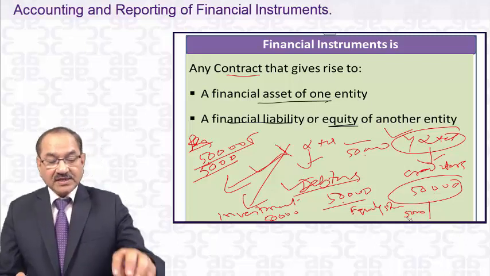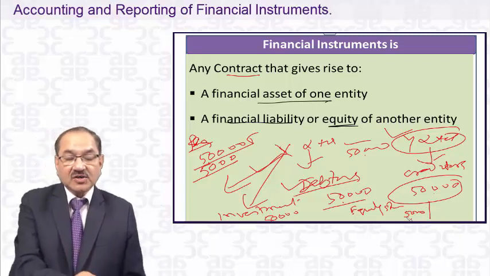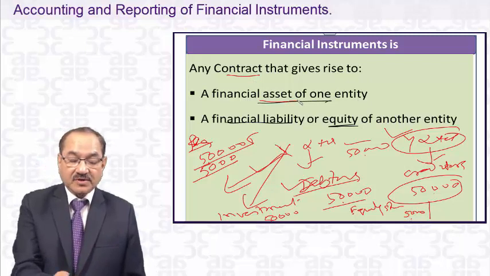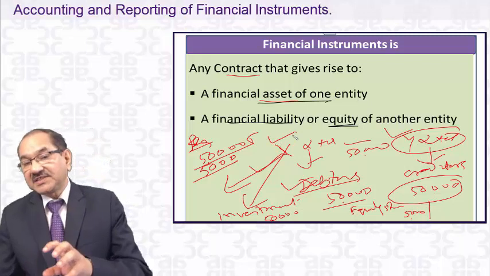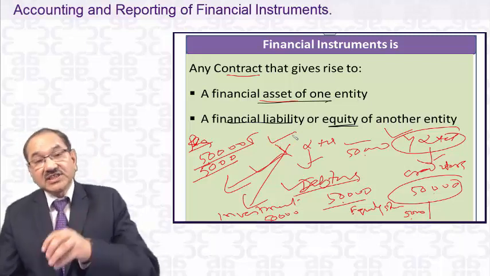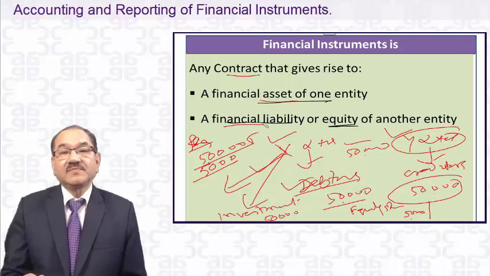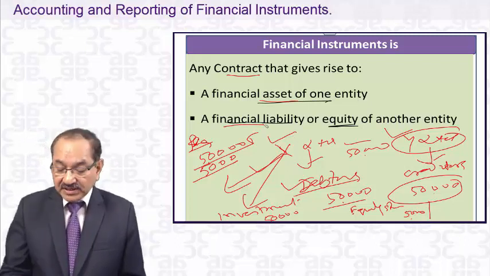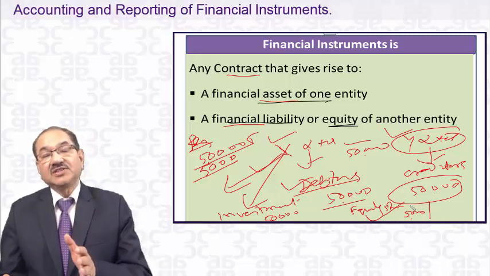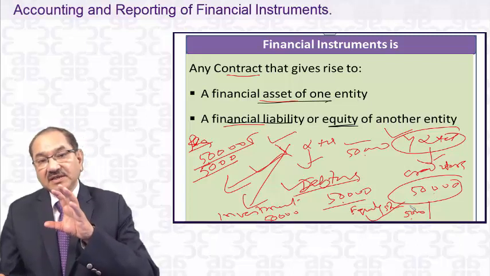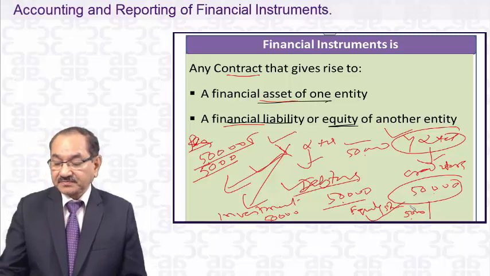So what the financial instrument definition says is, any contract that gives rise to a financial asset of one entity. It is a financial asset of X Limited because it has made an investment of 50,000 in the shares of Y Limited. Now for Y Limited, it is not a financial liability. For Y Limited, it is equity. It's the equity share capital of Y Limited, and that's why it is still a financial instrument. So that is the meaning of financial instruments in this case.